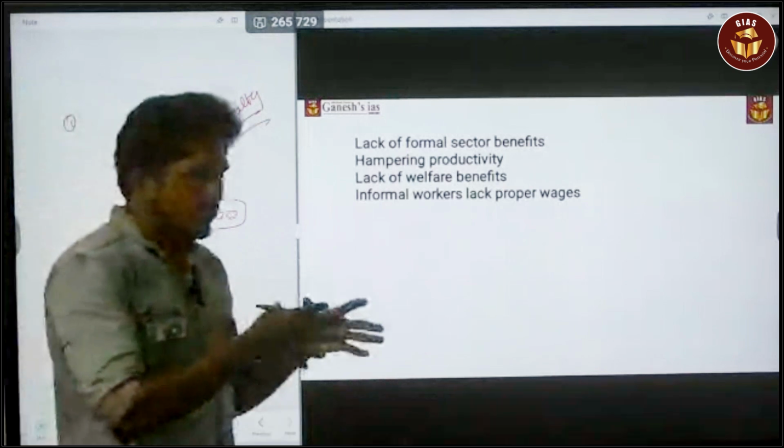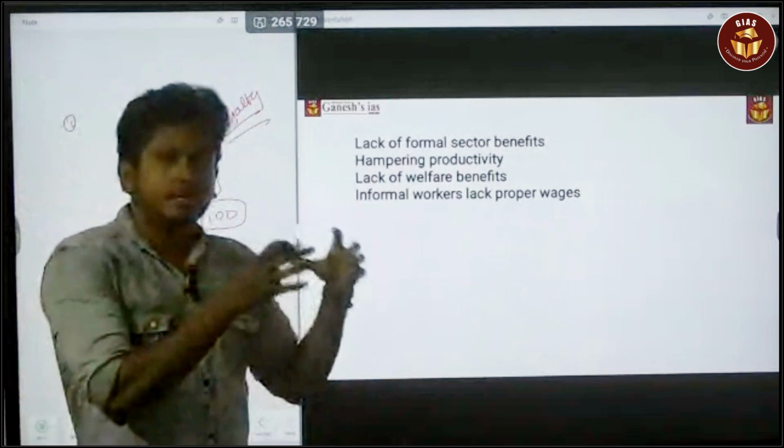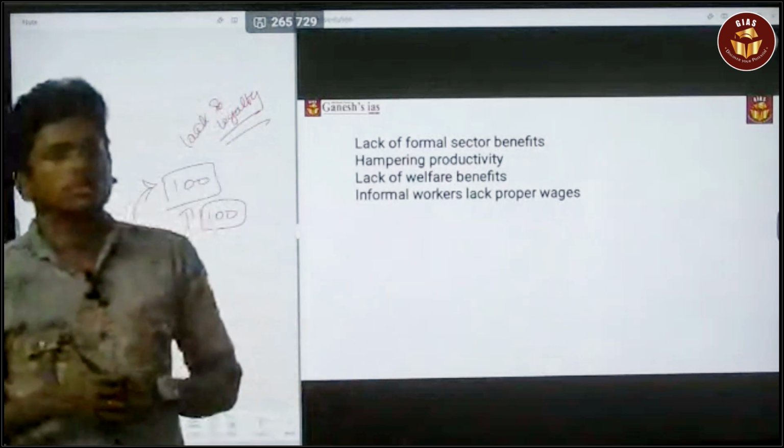Okay, so this is the flow of the answer you have to follow, and this is the way you have to give the introduction and the conclusion.